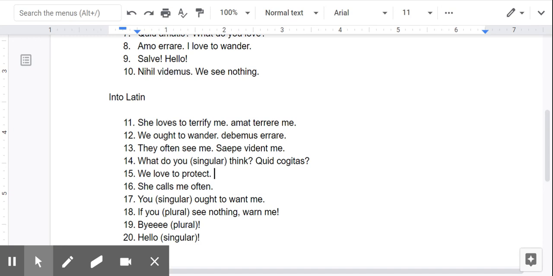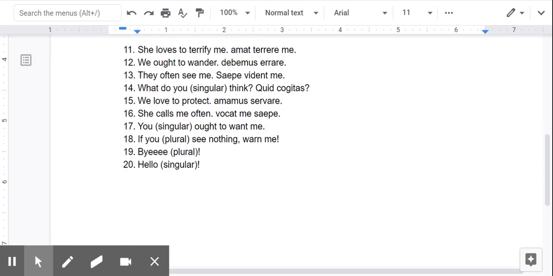All right, we love to protect. So we love, take our verb to love, it's first conjugation, and put our we ending on it. To protect, the infinitive, all right? The second principal part of the verb. She calls me often, so we're going to do the he, she, it, we're going to do me, and we're going to do the verb. Once again, word order doesn't matter. So if you have this, it's still acceptable. If you do this, still acceptable. All translates the same way, which is interesting about Latin, or unique at least.